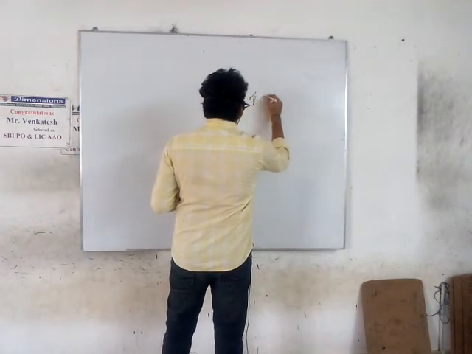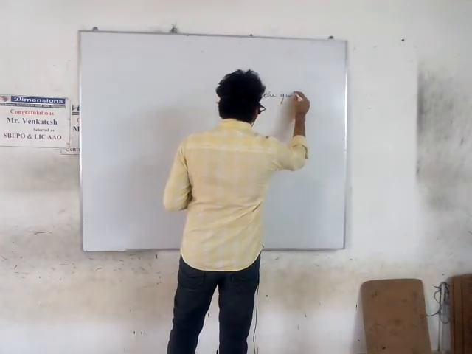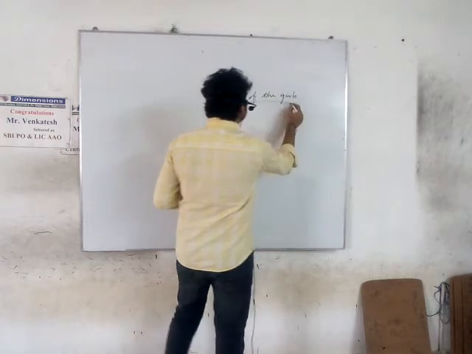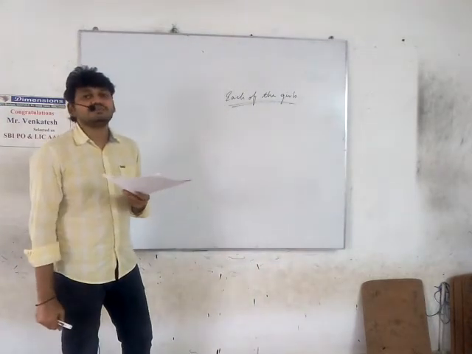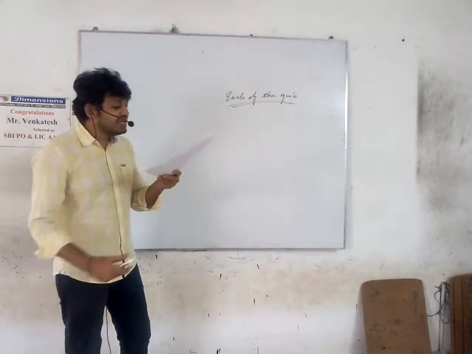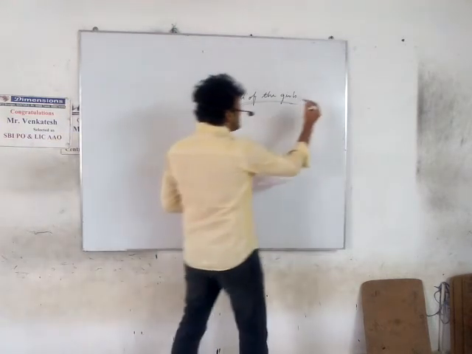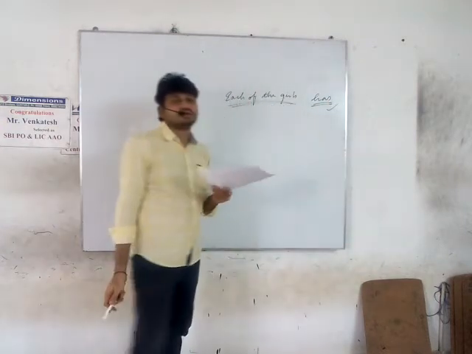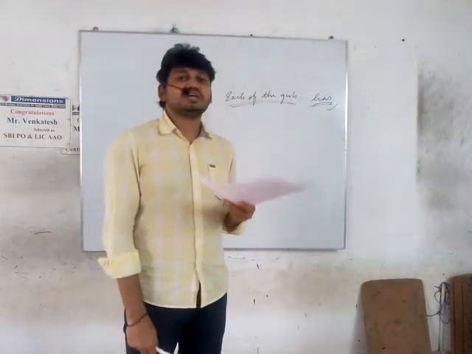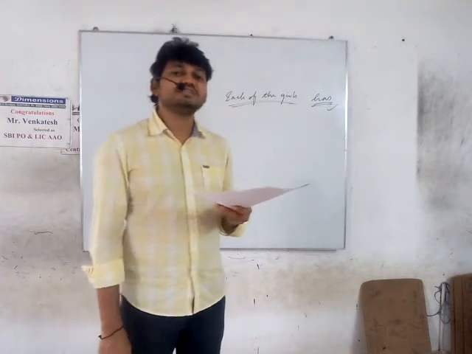Each of the girls. So each of the girls, this noun is singular. Whenever there needs to be a subject and verb agreement, right? So each of the girls, it should not be have come, it should be has. Has come is the correct one, right? So there should be a subject and verb agreement in any sentence.